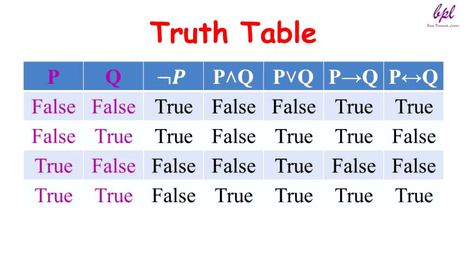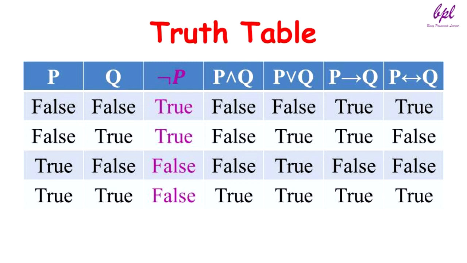Now let us see the truth table for all these connectives. If we consider there are two different symbols P and Q which represent two different facts, we will try to apply all these 5 connectives with this P and Q. If we apply connective negation on P, when value of P is false, the negation of P is true.